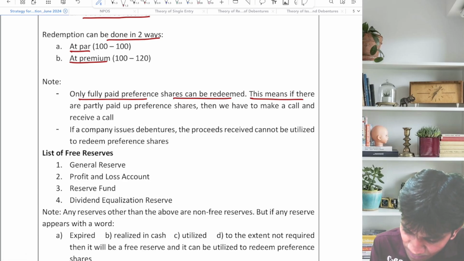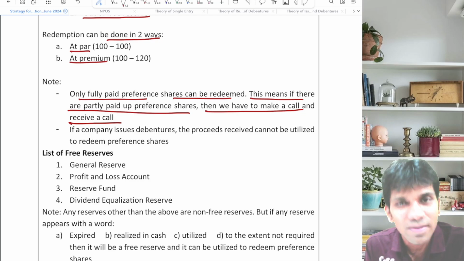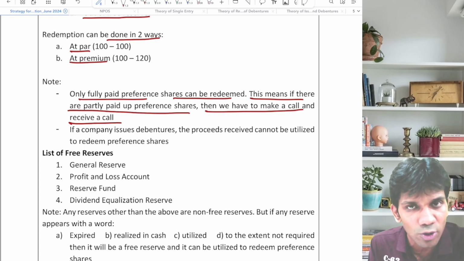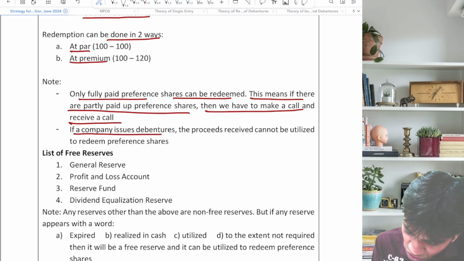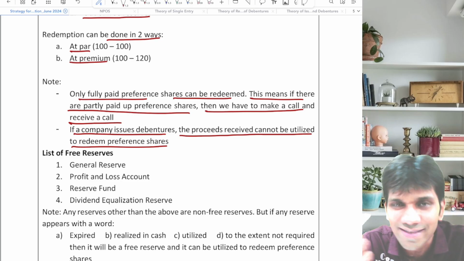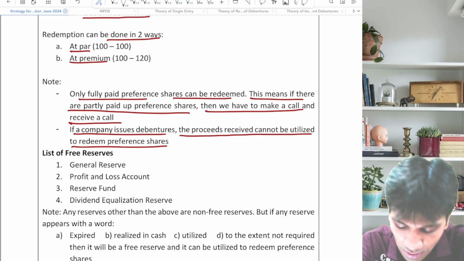This means if there are any partly paid up preferences, then we have to make a call and receive the call. Please make a note of the same. Partly paid up preferences को redeem नहीं कर सकते. We have to make a call and receive the call, and then only we can go for the process of redemption. If a company issues debentures, the proceeds received cannot be utilized to redeem the preferences. मतलब कंपनी अगर डिबेंचर इशू करती है तो जो पैसा आएगा ना, वो पैसा हम यूज नहीं कर सकते प्रेफरेंशियल होल्डर्स को रिडीम करने के लिए.